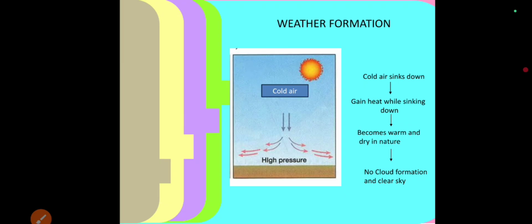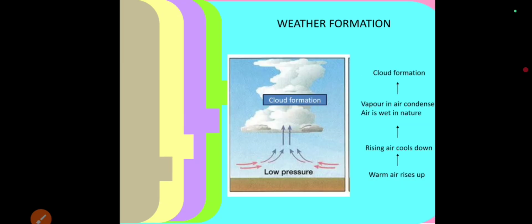Similarly, air in a low pressure area rises and in the process it will cool down. Hence, we can say that air in a low pressure area is wet in nature. This leads to condensation of water vapor forming clouds, and often it leads to precipitation. Also, due to the cloud cover, there is minimum fluctuation in day and night temperature.